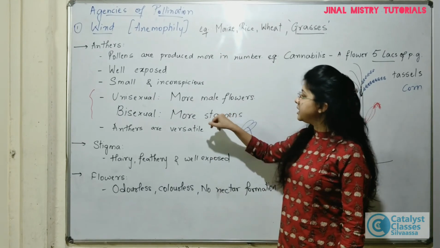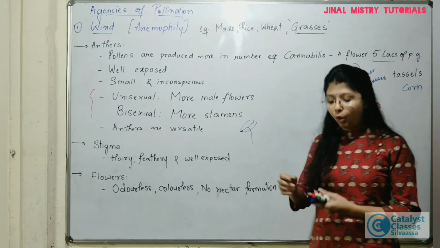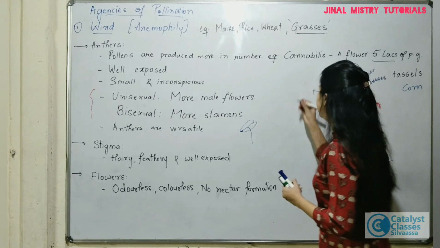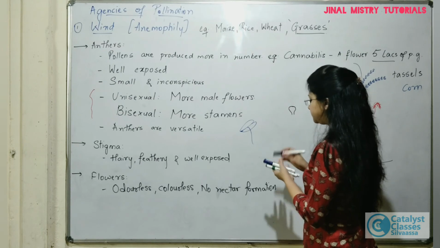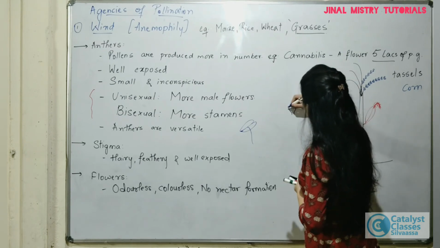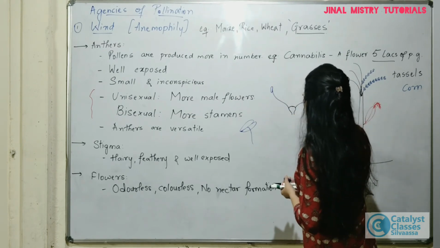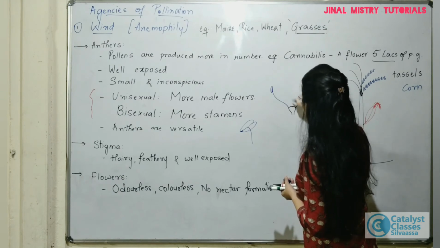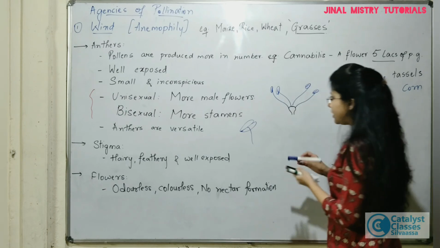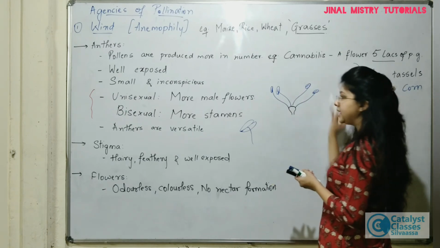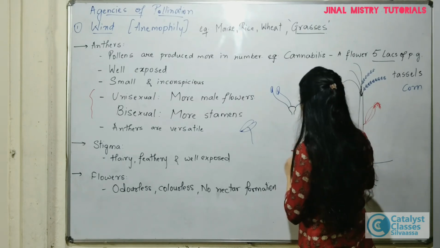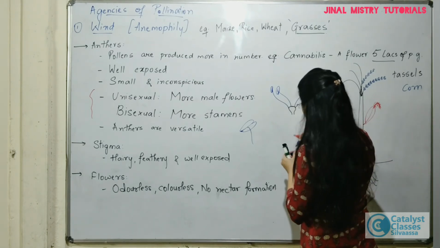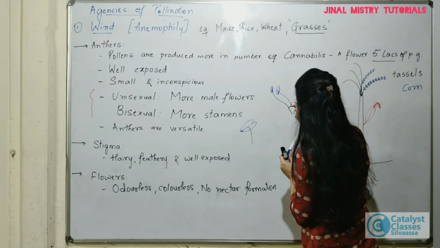Now, if I say that the flower is bisexual, that means both male and female reproductive organs are present. Let us consider this to be the receptacle. These are the anthers present, very well exposed, right? In that case, the female part, the gynoecium, will generally be feathery, as I said.